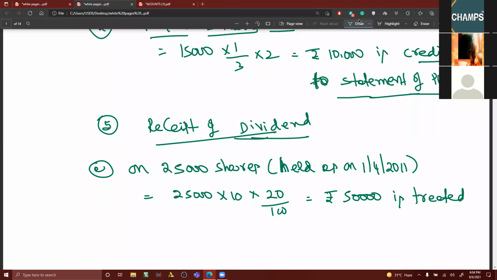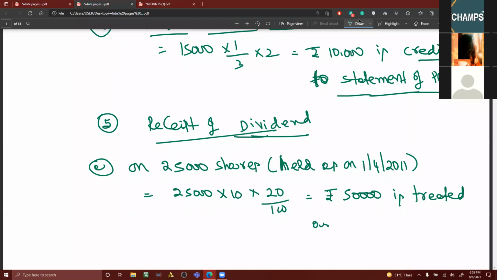Even if you take it to the income column, from there it also can be moved on to the P&L account. Okay, clear to all of you? So if the P&L account is being asked, you can transfer the sale of rights to the P&L account. But when the P&L account is not being asked, don't show that. But as far as the receipt of dividend is concerned, this can be treated as income, you write. Treated as income means it will be taken to the income column or dividend column.